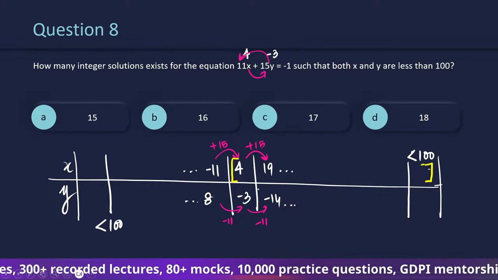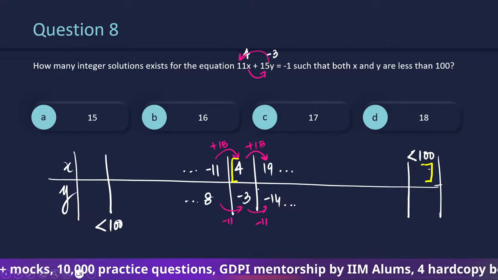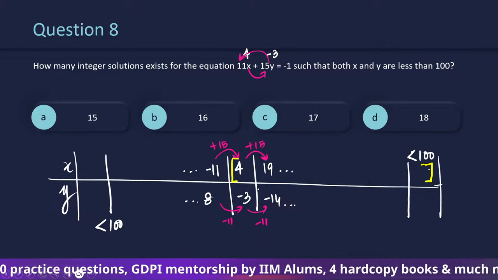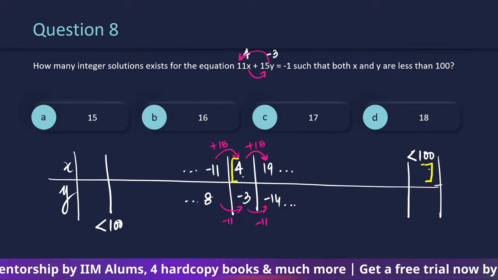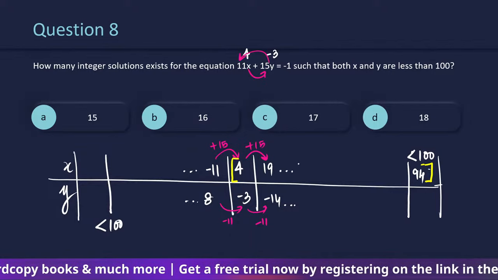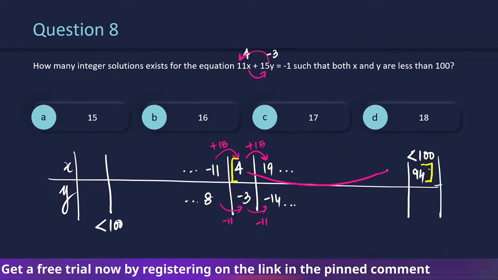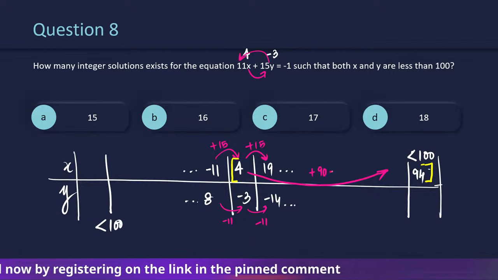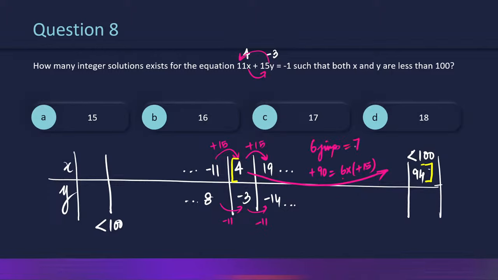So I'll draw this. Last solution set and the first solution set. So if you start from 4 and if you jump by 15, 15, 15, 15, तो आप 15, 15 करके 90 तक जा सकते हो. As in, if you are jumping by 15, 6 times, you are jumping overall 90. And if you started from 4, you will end up at 94. So what we find over here, कि 4 से 94, there was an overall jump of 90, which is 6 times 15 ka jump. Just like in the previous question, if there are going to be 6 jumps, that would mean there will be 7 values.